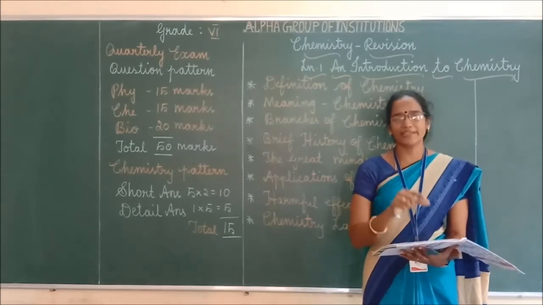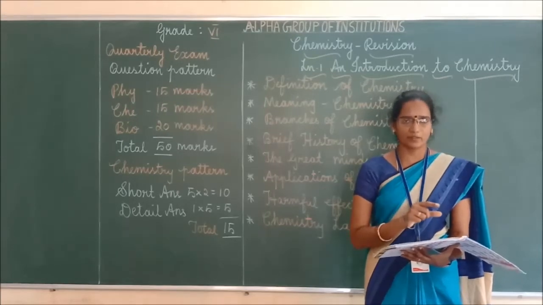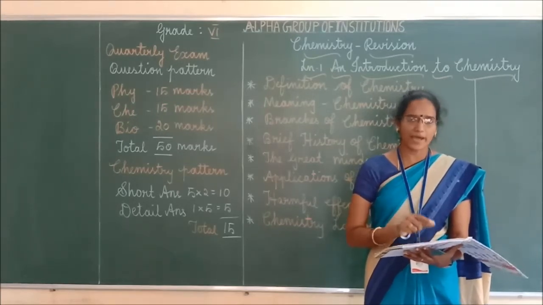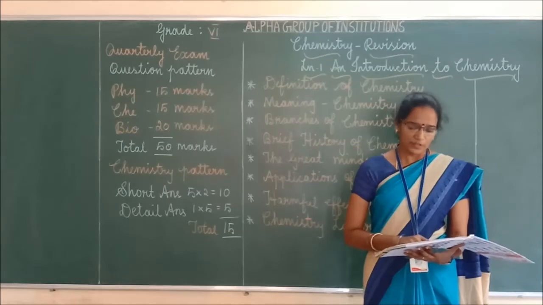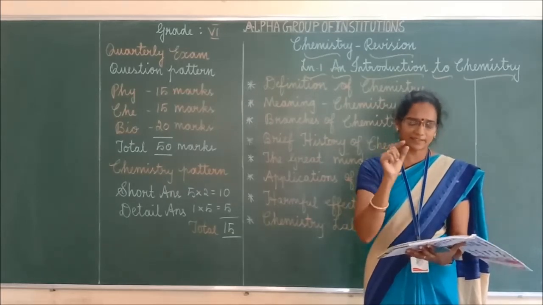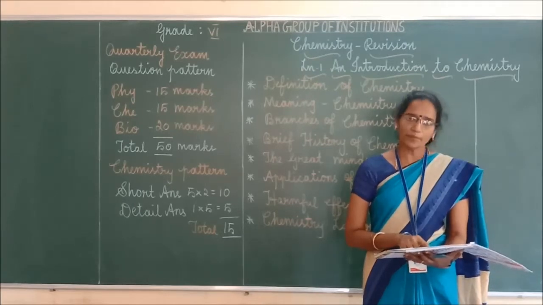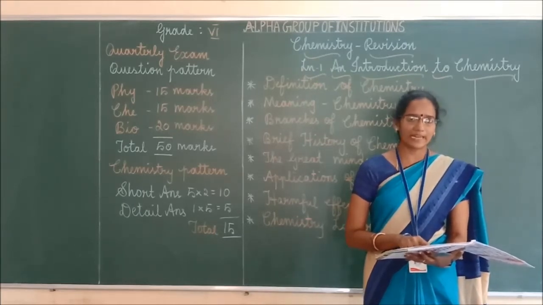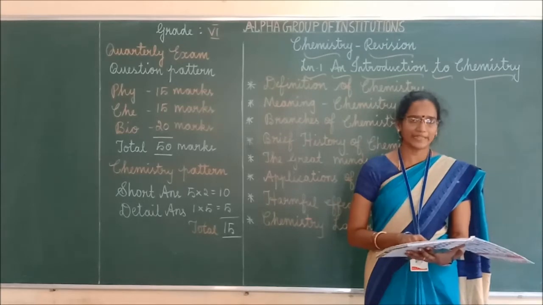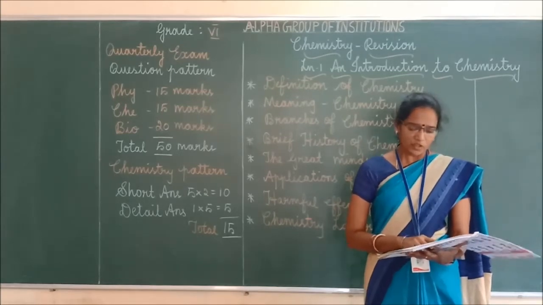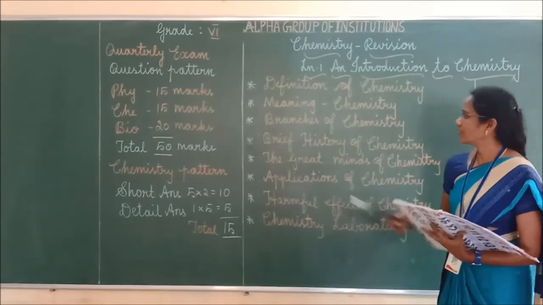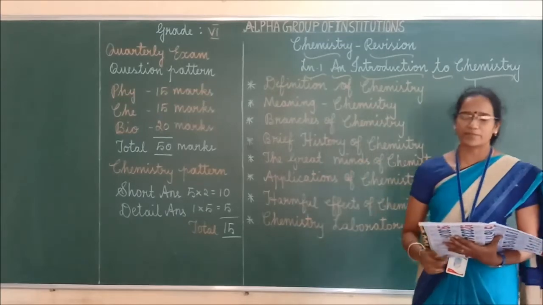So this is the meaning of chemistry. Already you have noted, I think so. Anyhow, you just mark the answer now also, right? So what is meant by chemistry? The answer starts from "the branch of science" up to "form new substances". The 3 lines is the answer for meaning of chemistry, right? So next one, we can move to the branches of chemistry.